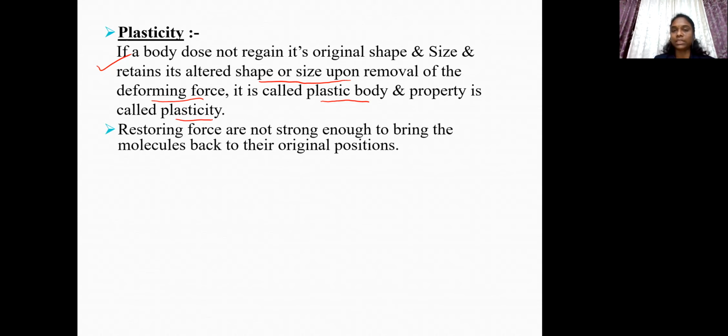positions. That is, the restoring forces developed in a plastic body are almost negligible. As they are negligible, such plastic bodies cannot regain their original shape and size on the removal of external force. Example of plastic body is clay, plasticine, etc.